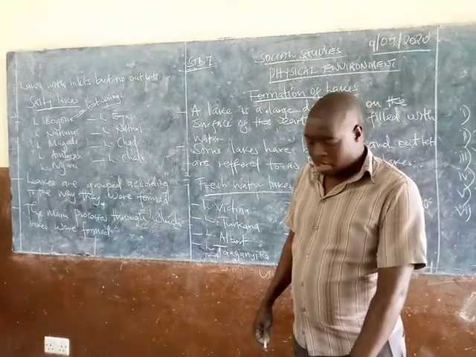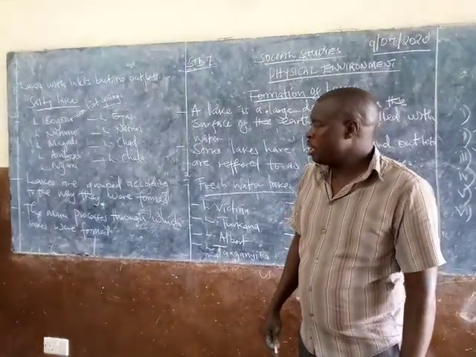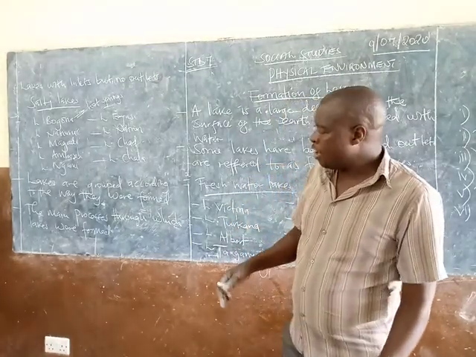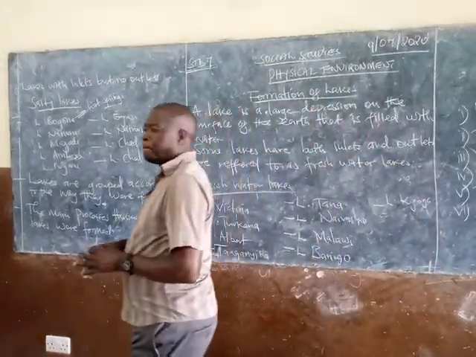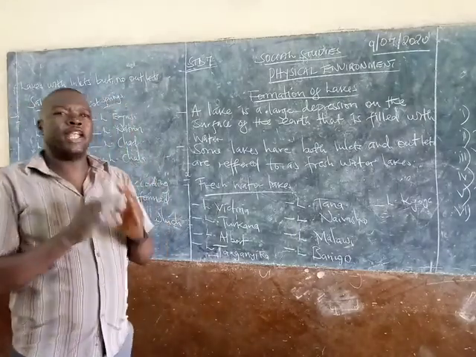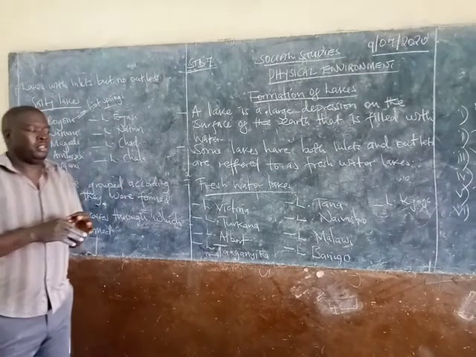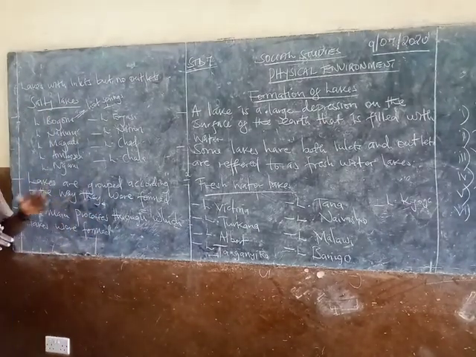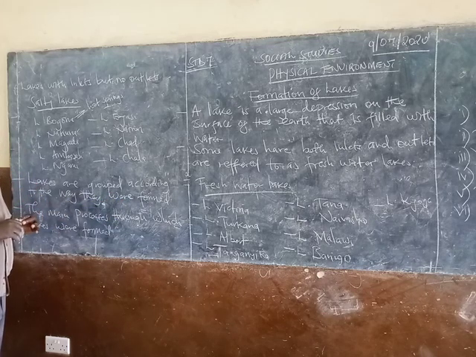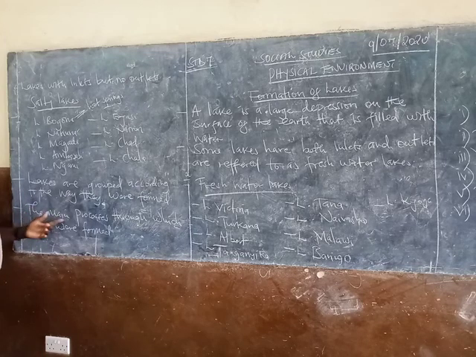So learners, as we go on, we now have the grouping of lakes, the formation of lakes. How are these lakes formed? We are saying that lakes are grouped according to the way they were formed. And we are saying that the main process through which lakes were formed.